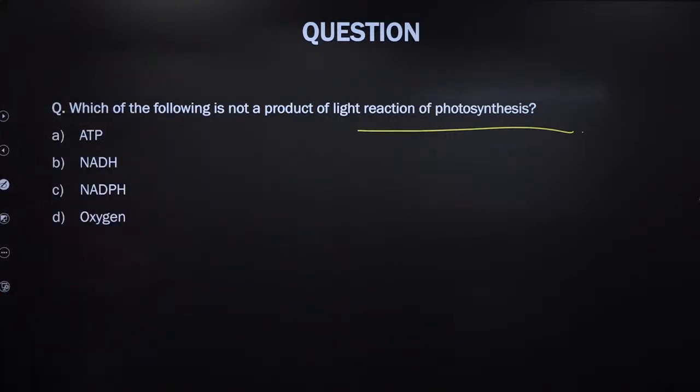Hansika, you need to see this question again. Product of light reaction. Just see this one again. Yashwant, Hansika, can you see this question again? Savita, please see this question again. Not a product of light reaction. We are not talking about cyclic, non-cyclic. We're just talking about light reaction in general.